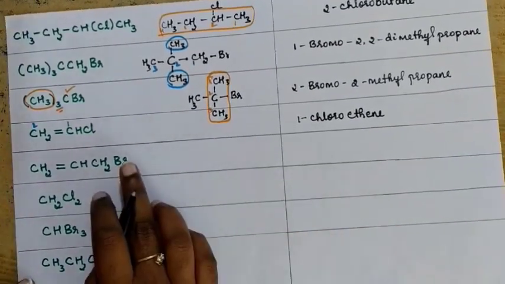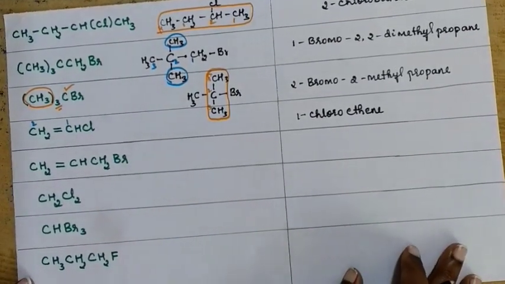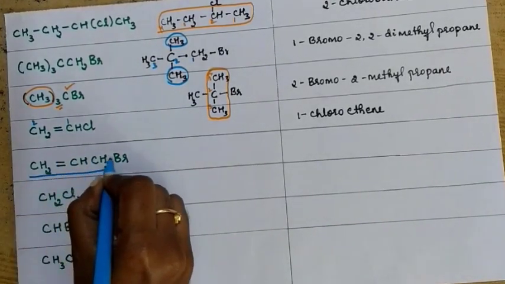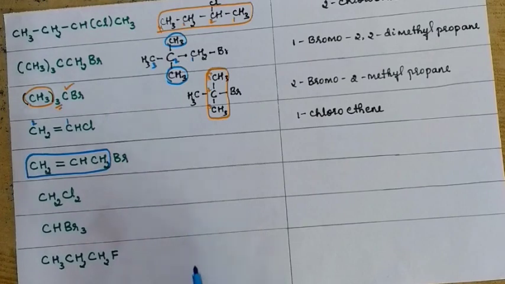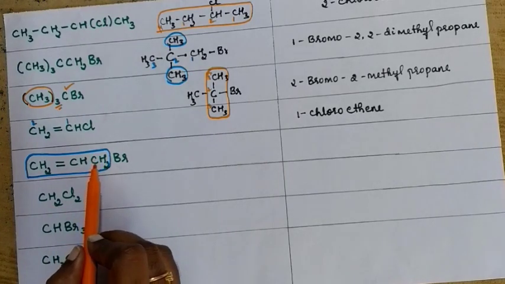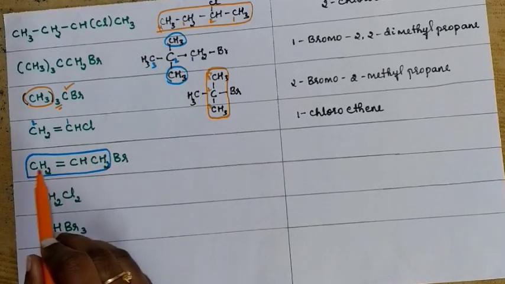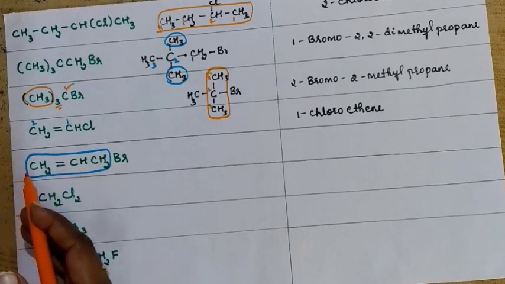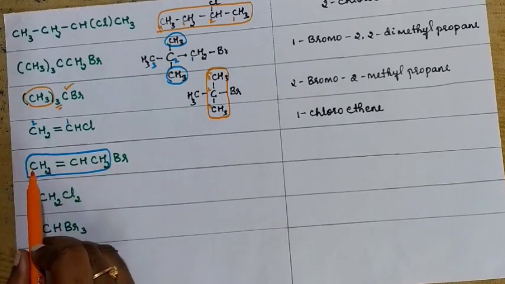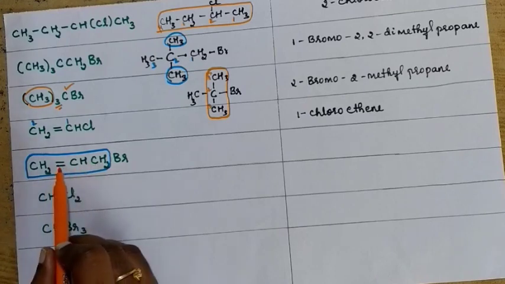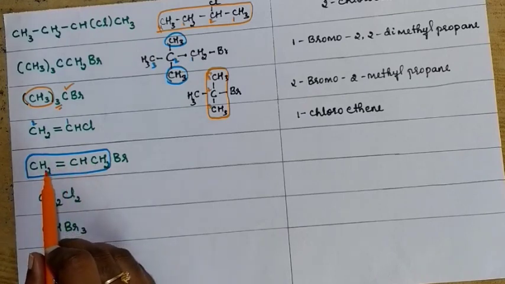Okay. Let's see the next one. Here there are 3 carbon atoms in the parent chain. From which direction you are going to give a number, that is very important here. If you start numbering from here, 1, 2, 3, then the double bond is going to get second position. If you number from left to right, 1, 2, 3, the double bond is going to get first position.